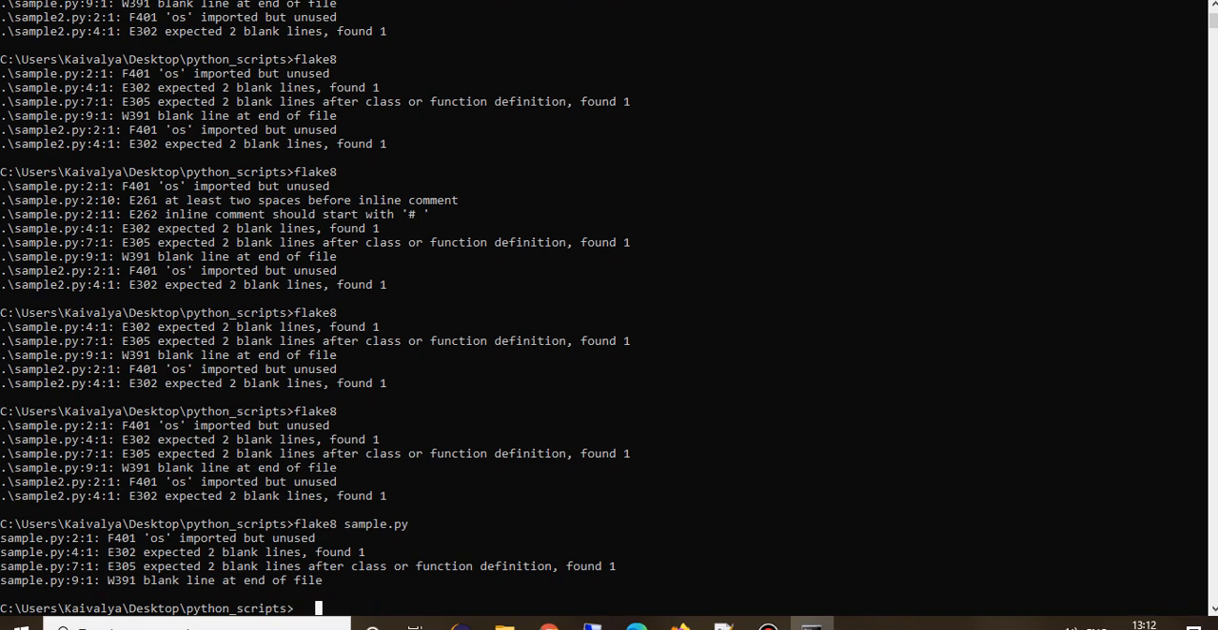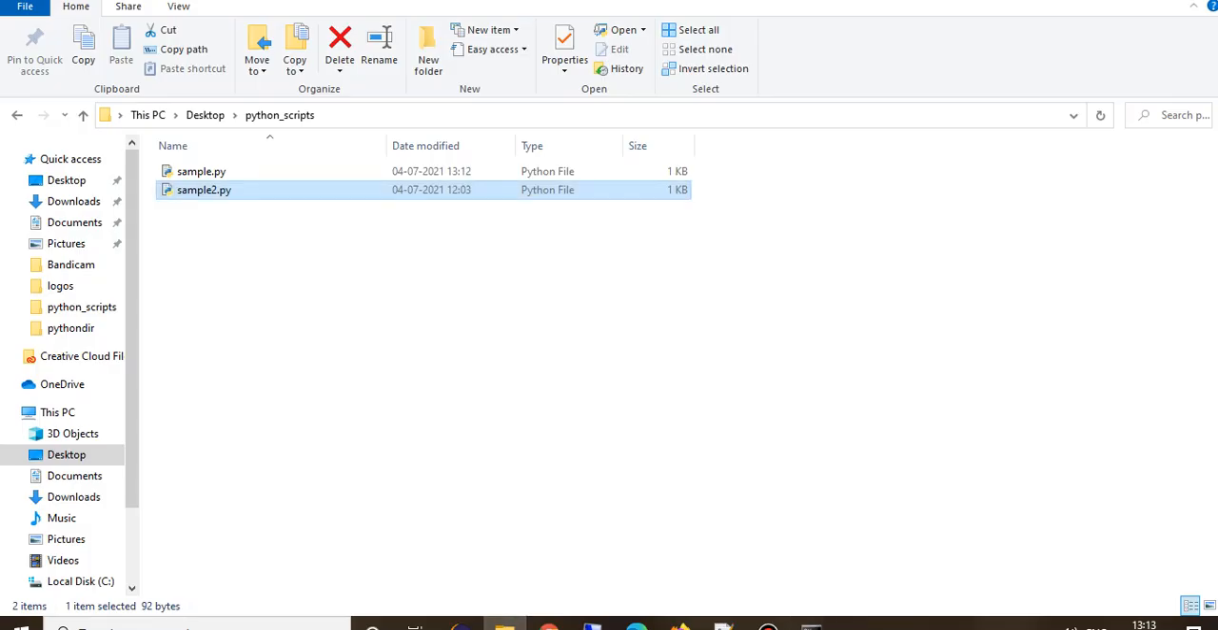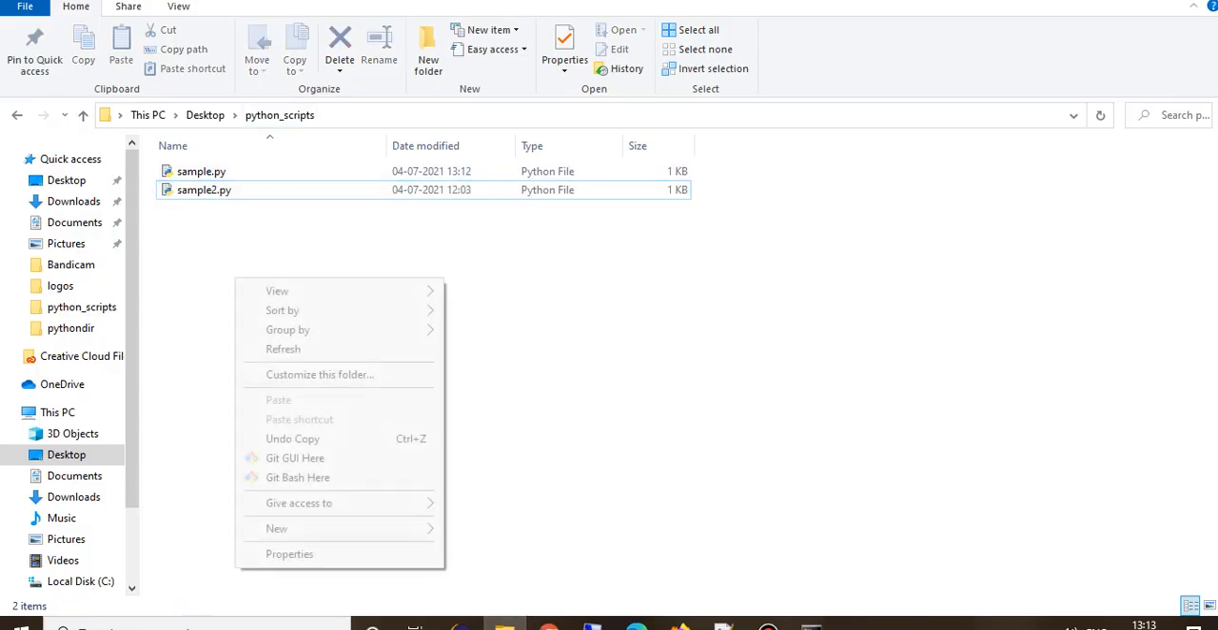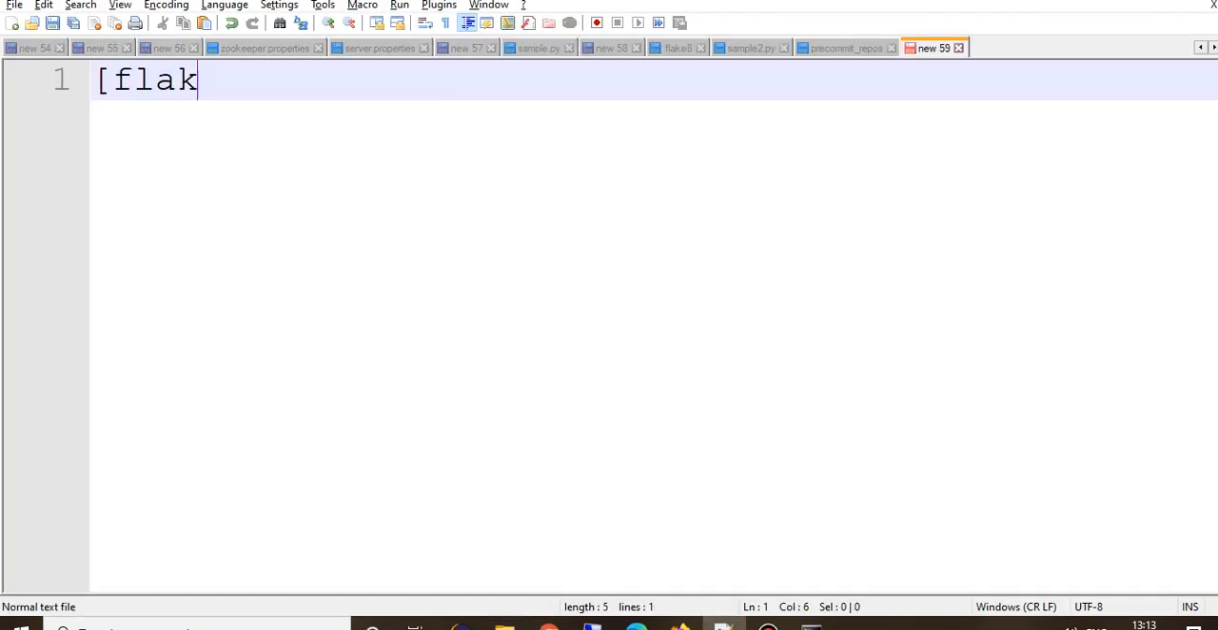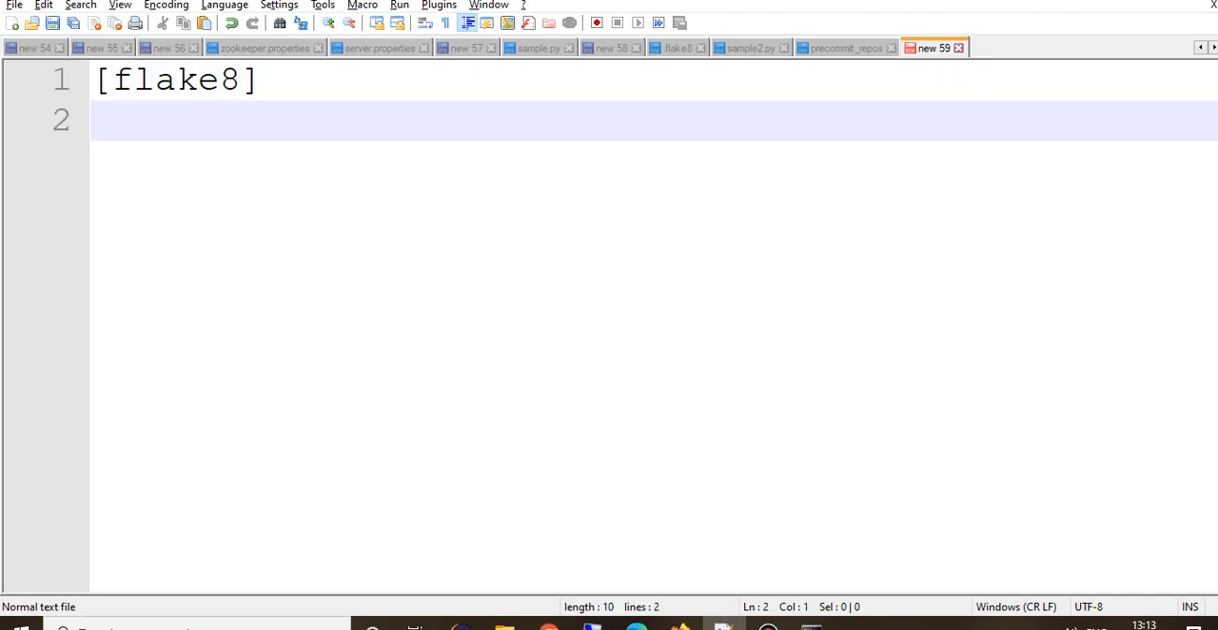Okay. Next, you can have a configuration file to provide all these setups. There are a few properties that you can set, but instead of giving them on the command line, you can create one file at the root directory. My root directory is this Python scripts. What I will do is create a file which should have flake8 mentioned. Okay, and now I can give all the properties.